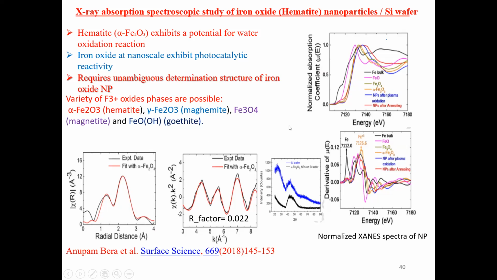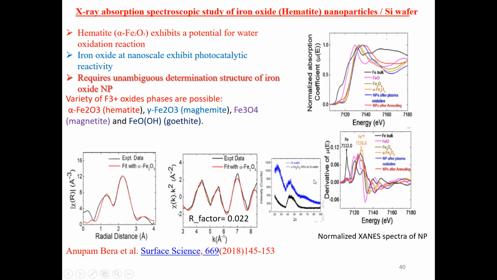The same fitting has been shown in the EXAFS function, re-emphasizing that our fitting is good. This is also confirmed by the R factor, which is quite low and is a measure of the goodness of fit.